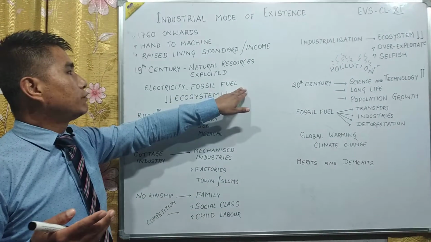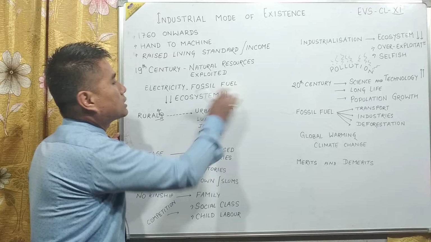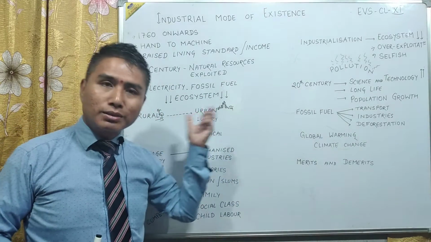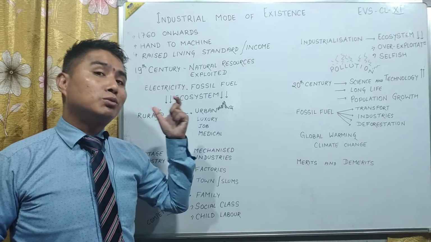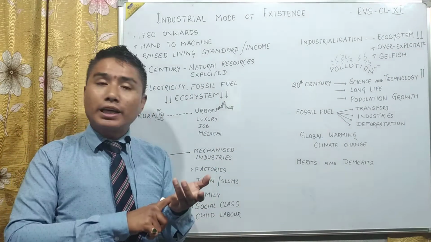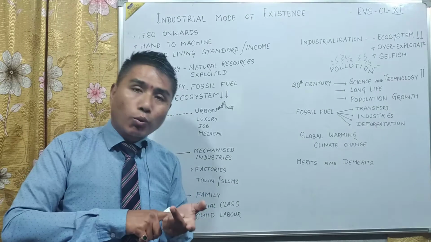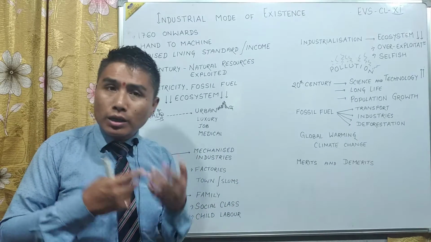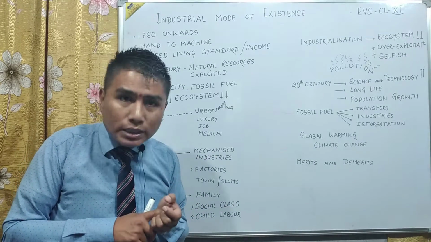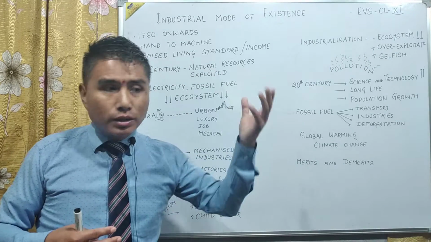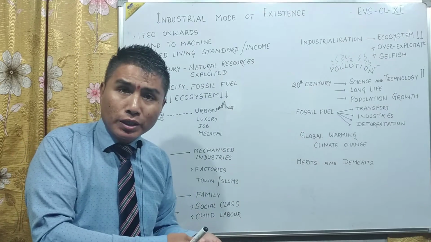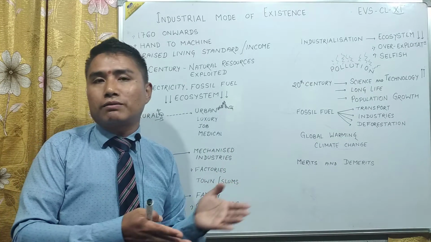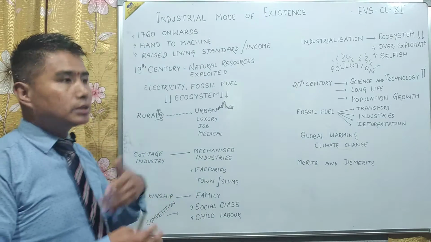Fossil fuel was also used, and because of that there was immense pressure upon the ecosystem, and slowly the degradation of the ecosystem started from the 19th century when the industrial revolution took place. From there only, the quality of air started deteriorating, and the quality of water and soil. Why? Because population started increasing, because life was more luxurious and easy to live. People did not have to work hard or do physical labor. They simply had to run the machines, or machines did 50 to 60% of their work, so it was easy for them to survive.